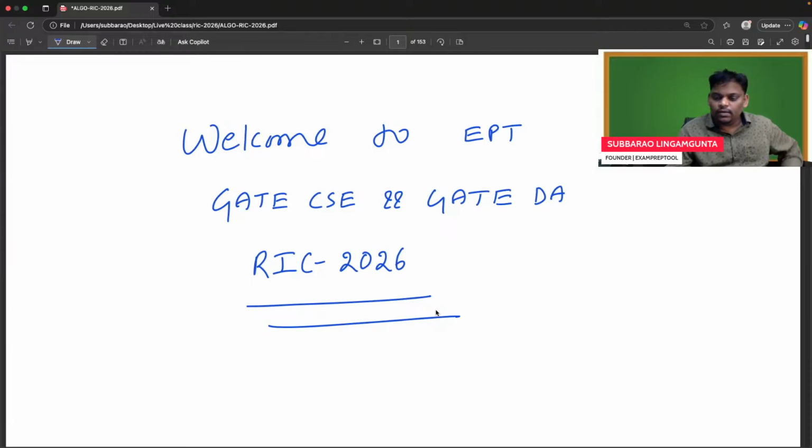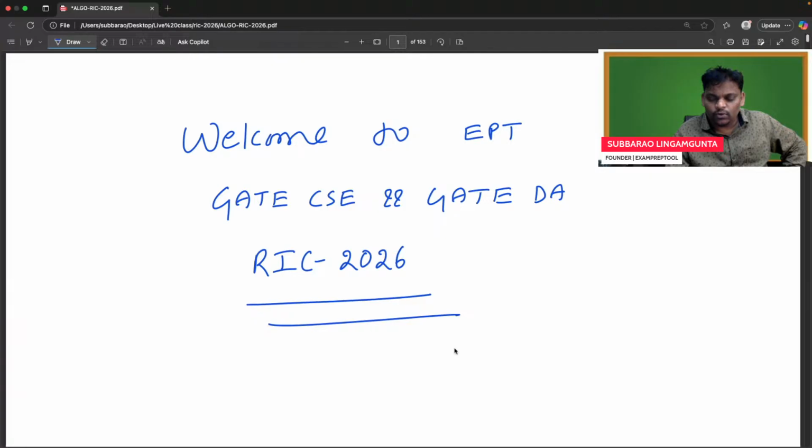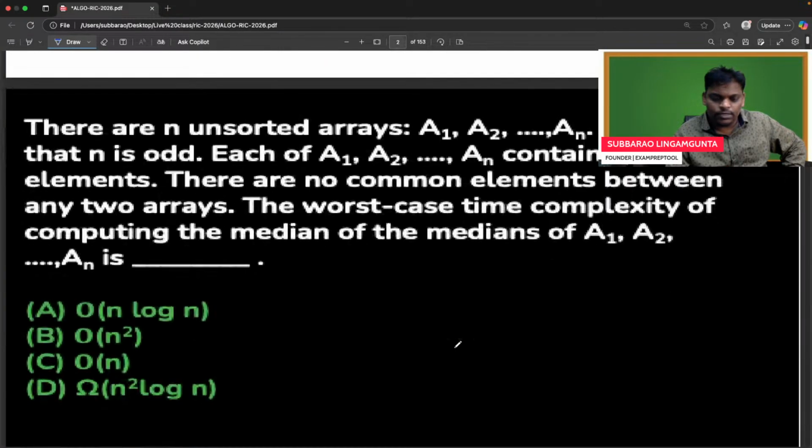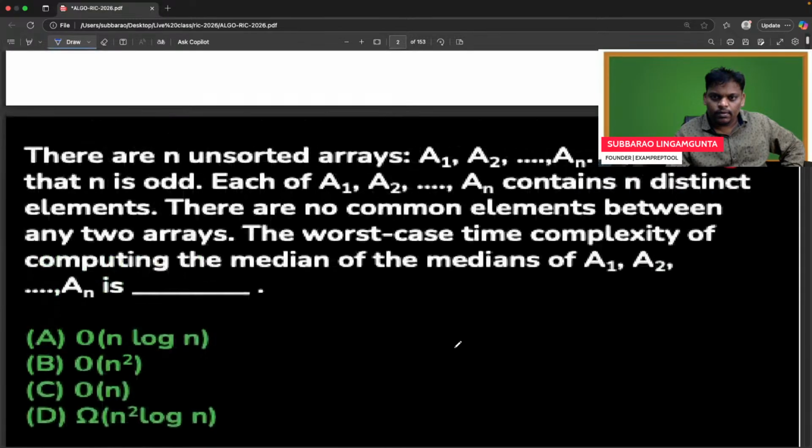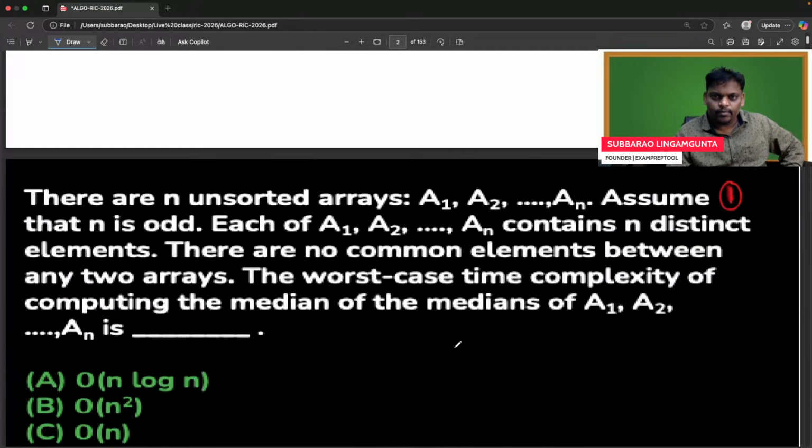Right, we can start. Let's go to the first problem. Yeah, can you see this? Can you see everyone? Everyone can see this problem. Yeah, see this problem and talk.